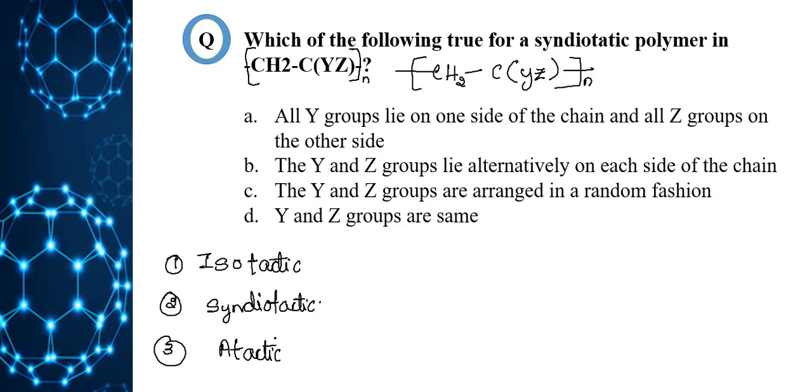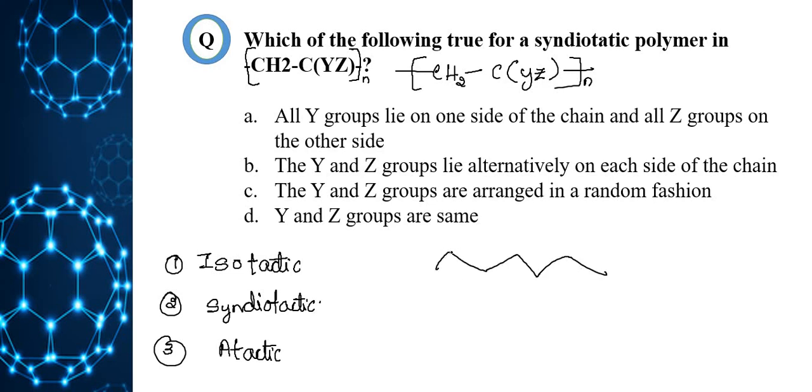Okay, these are the three types of classification based on stereochemistry. First, we'll see what is isotactic. Here, groups are arranged on one side of the chain. That means all Y groups lie in one side and all Z groups lie in the opposite side of the chain. For example, if I write,